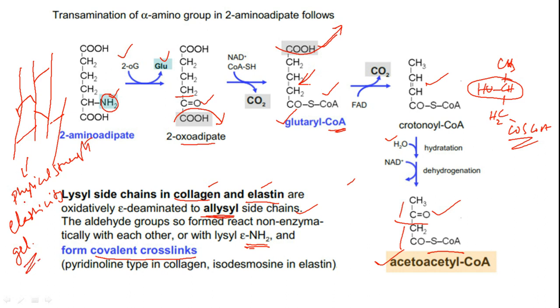Okay, so these are some of the unique features that you are going to get in case of protein cross linkings. Okay, both the physical strength is enhanced and some unique physicochemical properties are going to come, like elasticity. So friends, this is the way how lysine is actually participating in our biochemical reactions, and they are helping us in the maintenance of collagen fiber as well as elastin fiber physicochemical properties and their functionality.